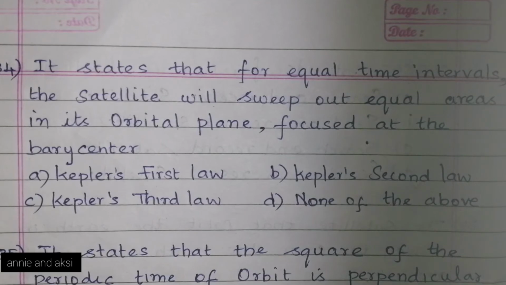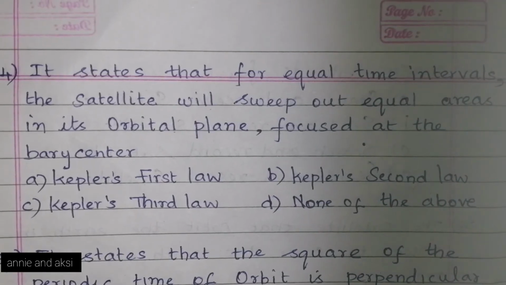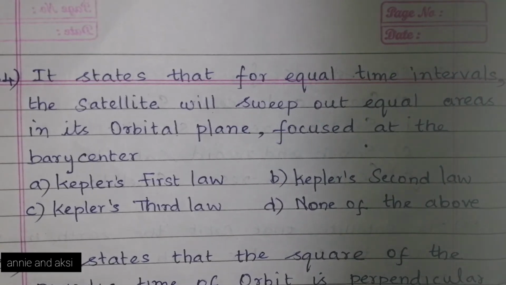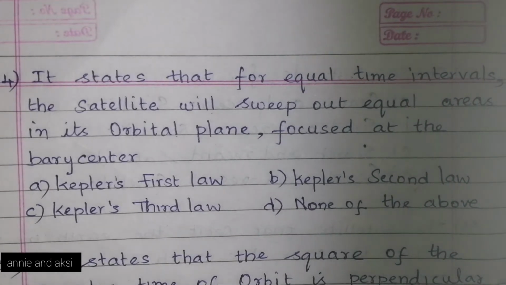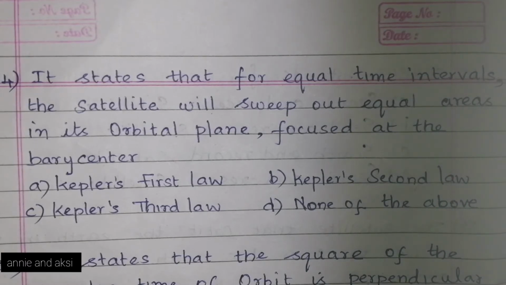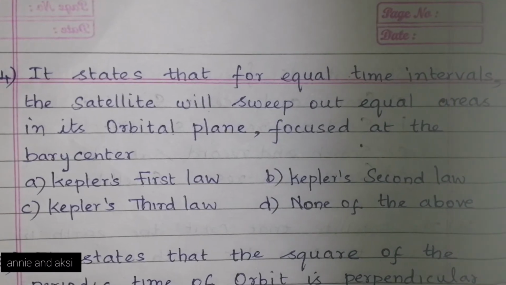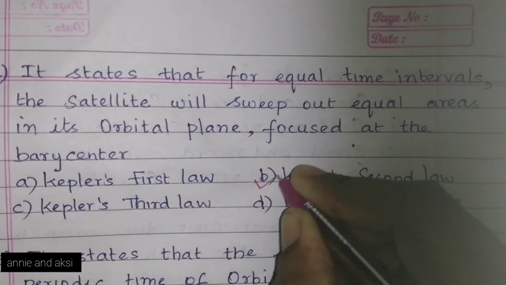Next question. It states that for equal time intervals, the satellite will sweep out equal areas in its orbit plane focused at the barycenter. Option A, Kepler's first law. Option B, Kepler's second law. Option C, Kepler's third law. Option D, none of the above. The right answer is option B, Kepler's second law.